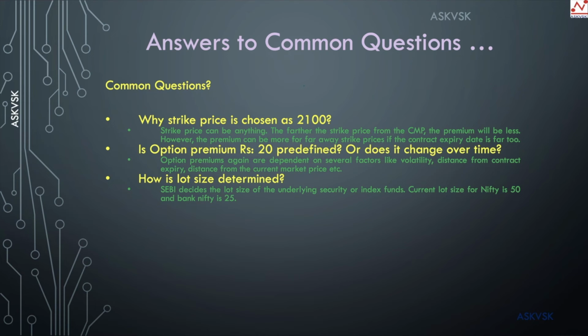Roughly, they try to keep the lot size such that the value comes around 5 to 8 lakhs, or sometimes even close to 10 lakhs, for a specific stock. In this case, for the Reliance share, the size was determined to be 250, which came to close to 5 lakhs, I believe, when they decided to set the size as 250 shares per lot.